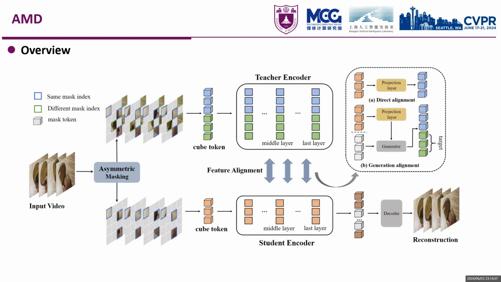Feature distillation occurs between the corresponding layers of the student and teacher models, and AMD employs both direct alignment and generation alignment in a serial way to respond to our asymmetric masking strategy.